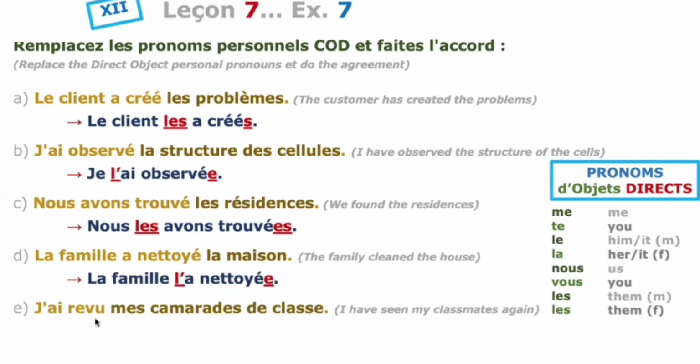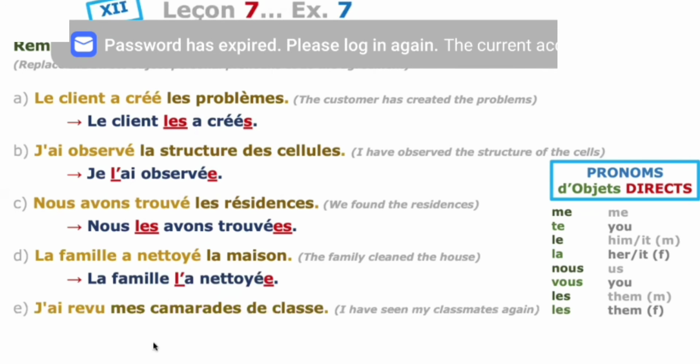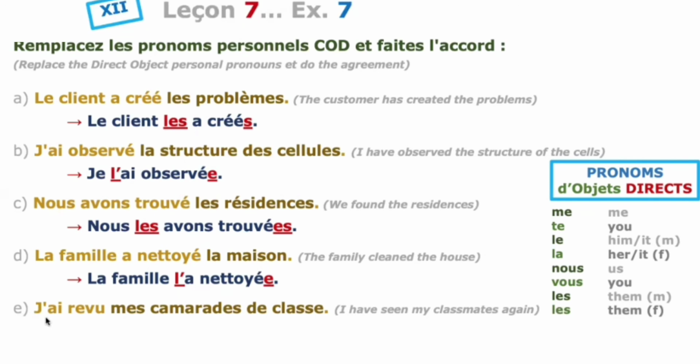Fifth one: j'ai revu mes camarades de classe. I saw my classmates again. Je is the subject. Ai revu is the verb, in passé composé. I saw my classmates, mes camarades de classe.